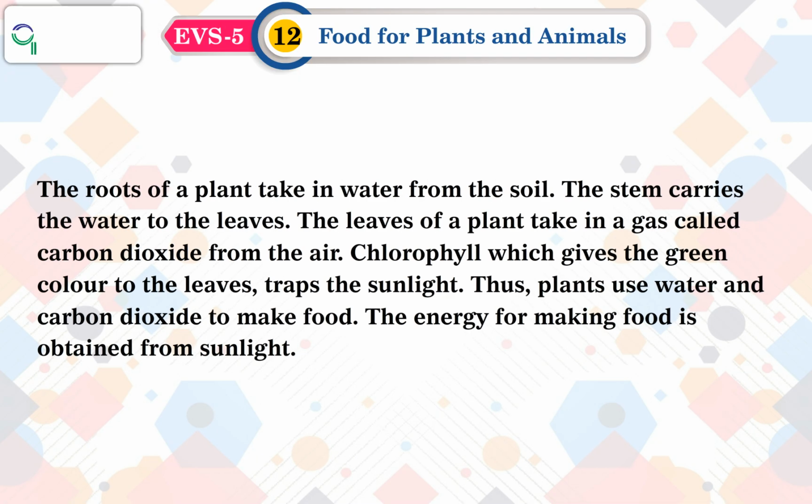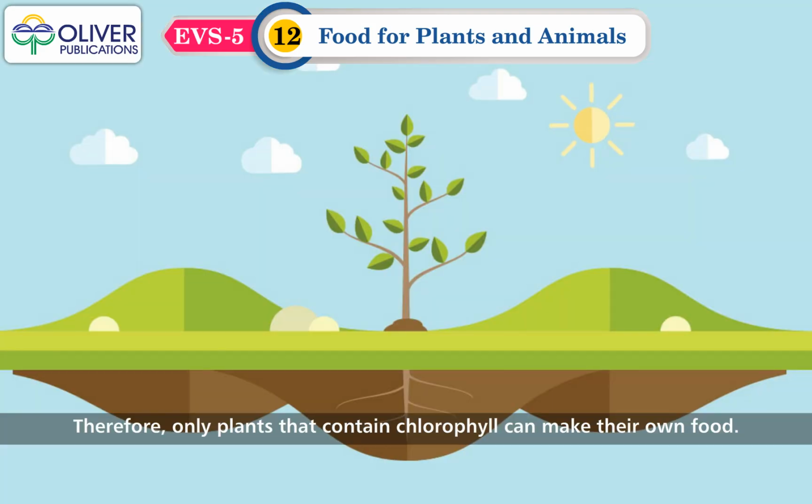The roots of a plant take in water from the soil. The stem carries the water to the leaves. The leaves of a plant take in a gas called carbon dioxide from the air. Chlorophyll, which gives the green color to the leaves, traps the sunlight. Thus, plants use water and carbon dioxide to make food. The energy for making food is obtained from sunlight.